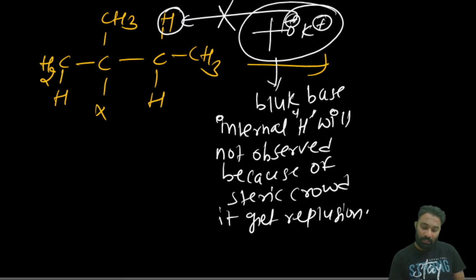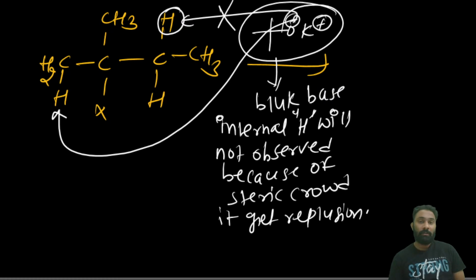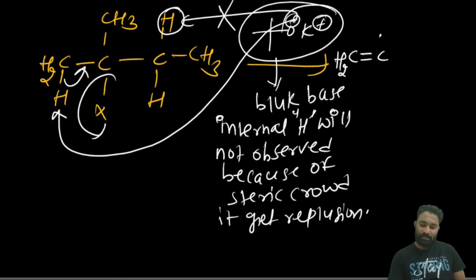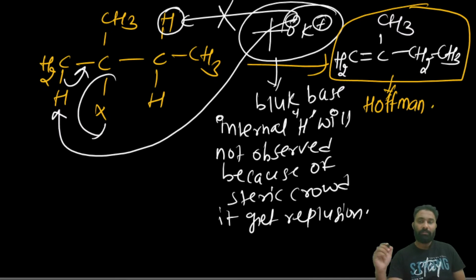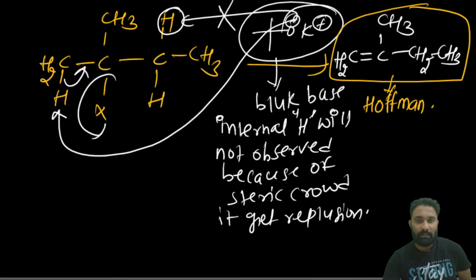Then what will happen? It will abstract the terminal hydrogen. When it abstracts the terminal hydrogen, what product will we get? We'll get the Hofmann product as the stable product. If the bulky base is given, blindly believe that the stable product is the Hofmann product. Clear? If the bulky base is given, which product is stable? The Hofmann product is stable.